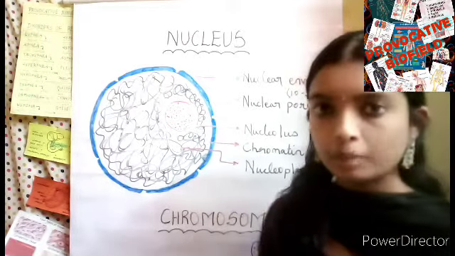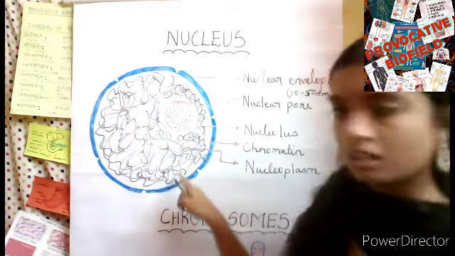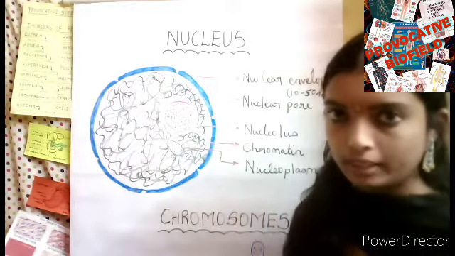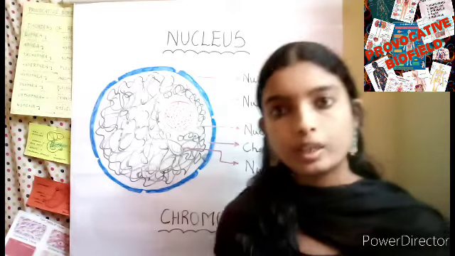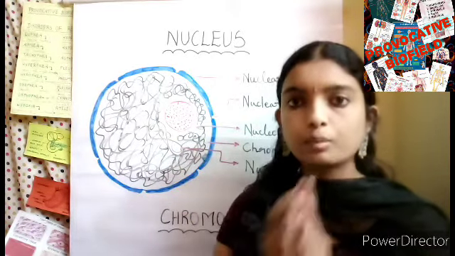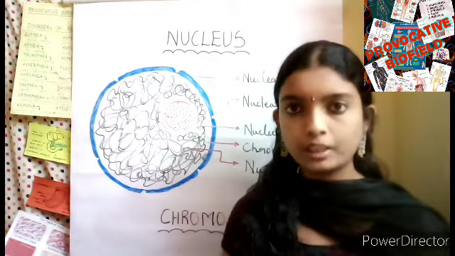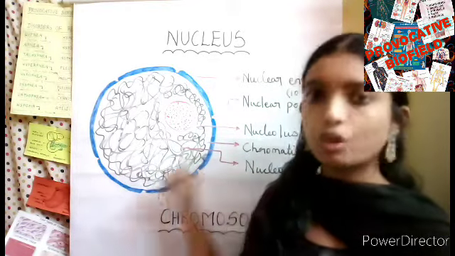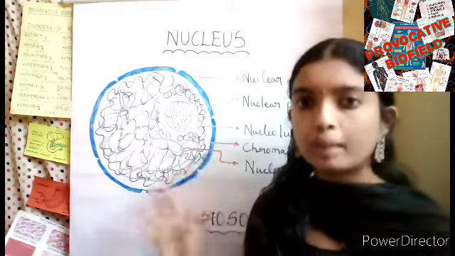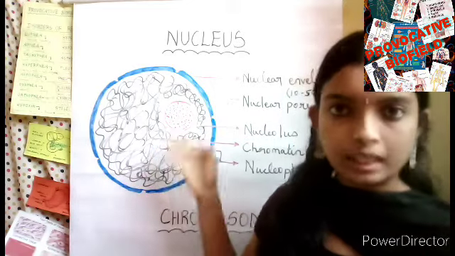This nucleoplasm consists of two structures. One is thread-like structures called chromatin, and the spherical body is the nucleolus. First, let's see nucleolus. It is rich in protein and RNA. It is a site for ribosome synthesis, and it is the active site for ribosomal RNA synthesis.